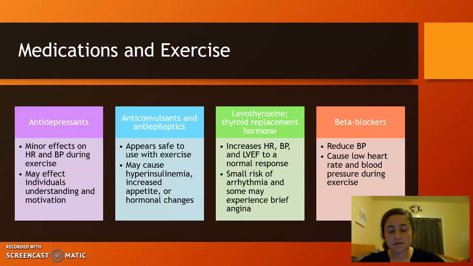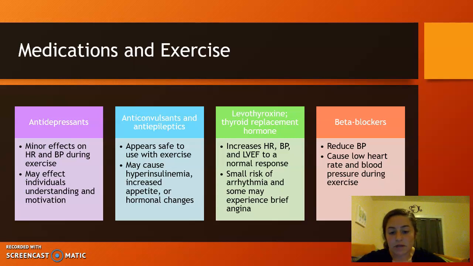Medications and exercise. Some medications, like antidepressants, have a minor effect on the heart rate and blood pressure during exercise, but may affect individuals' understanding and motivation to do exercise. Anticonvulsants and anti-epileptics appear safe to use with exercise, is what I found in the ACSM, and they may cause hyperinsulinemia, increased appetite, or hormonal changes, so it's something to just be aware of.